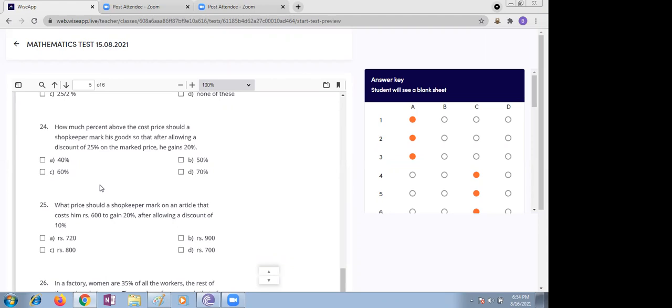If you take 800 as the cost price... No, it's the market price, not the cost price. Yes, ma'am, the marked price should be 800. Oh, okay, 800. With the market price as 800, the discount leaves a gain of 20%. Still he gains 20%. 20% of 800, how much, children? 160.